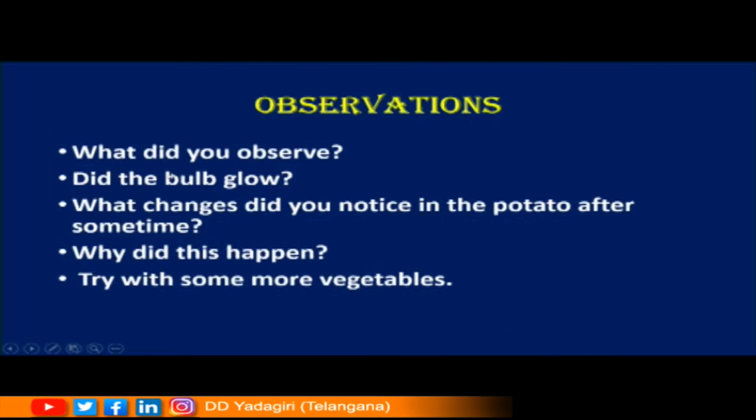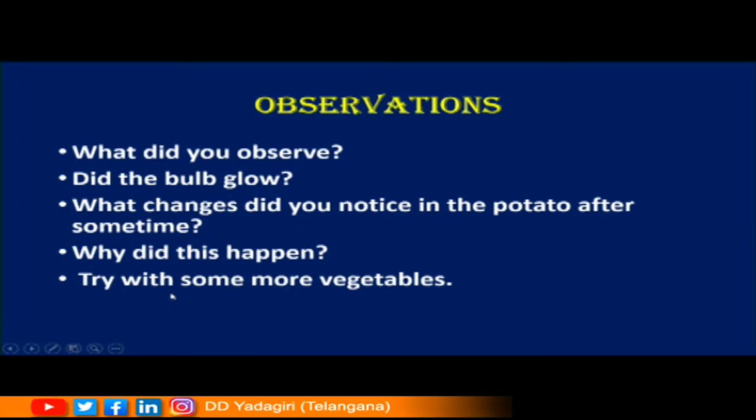So children, what did you observe? So first we observed that the bulb has glowed. Did the bulb glow? Yes. What changes did you notice in the potato after some time? We noticed that the end that is connected to the positive terminal has turned into bluish green color. Why did this happen? Okay children, we are going to explain this in detail. This happens because of the flow of electrons near the positive terminal.